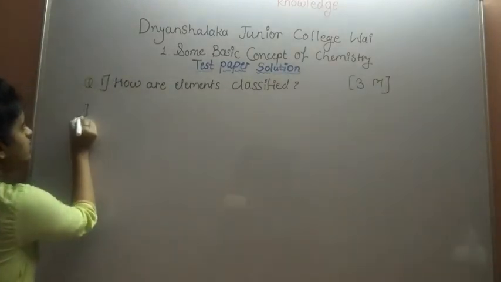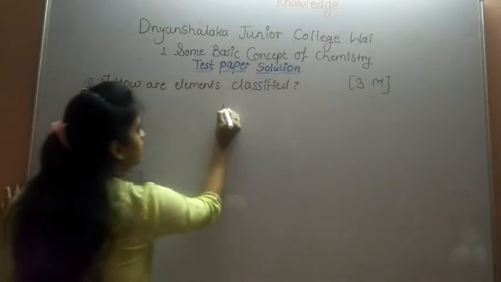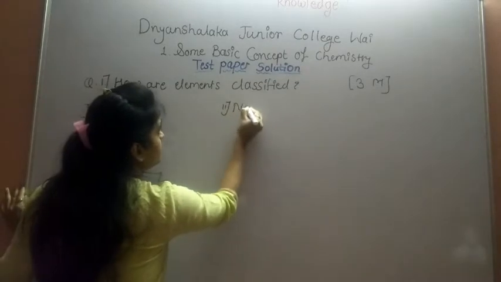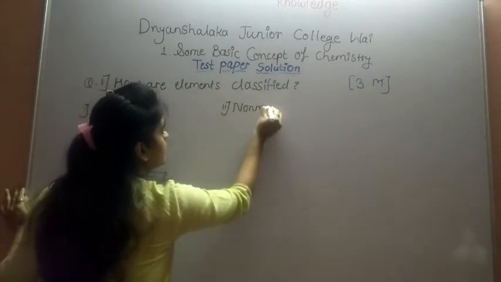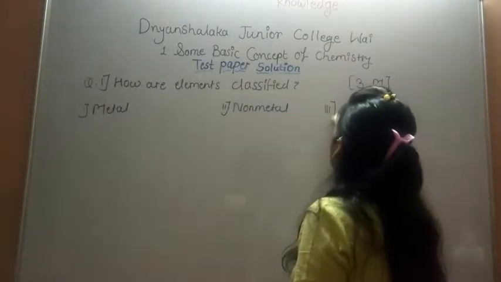So first is metal, second is non-metal, and third type is metalloid.